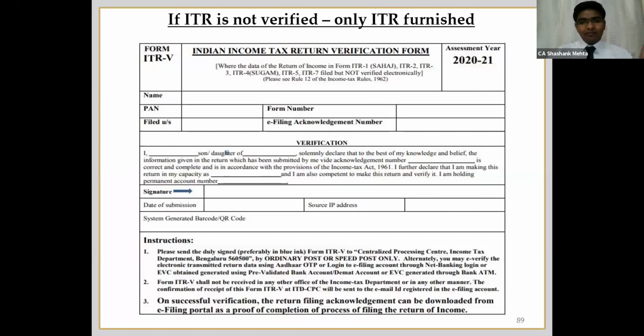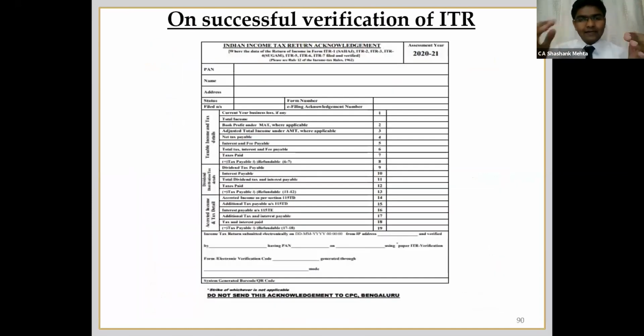After the verification has been done, say you have e-verified, or you have sent it to CPC and CPC has verified it, then a new form has come, that is the Income Tax Return Acknowledgement. This form will be sent to your email, and you can also download it from your e-filing portal.